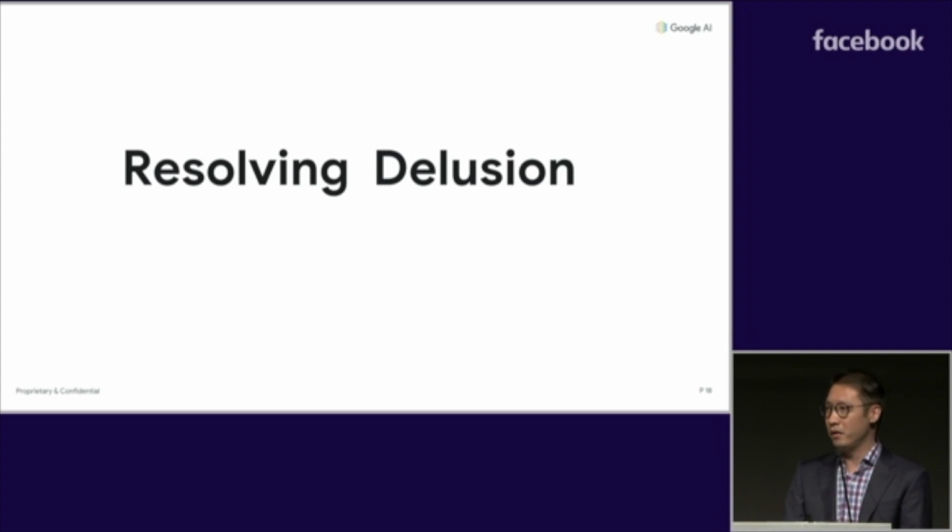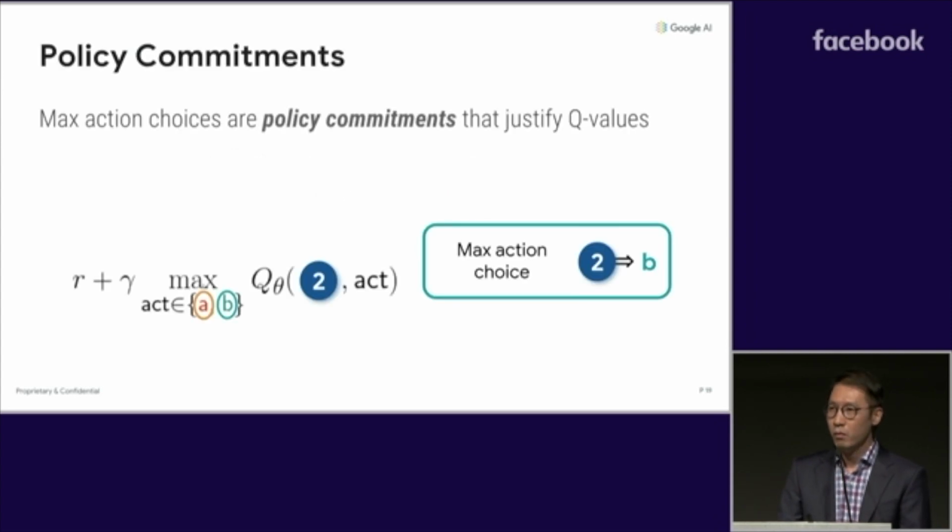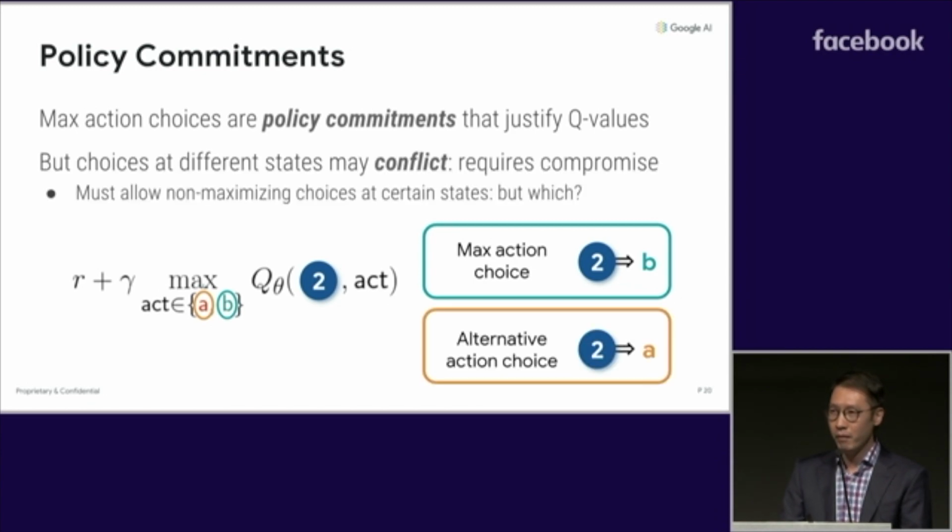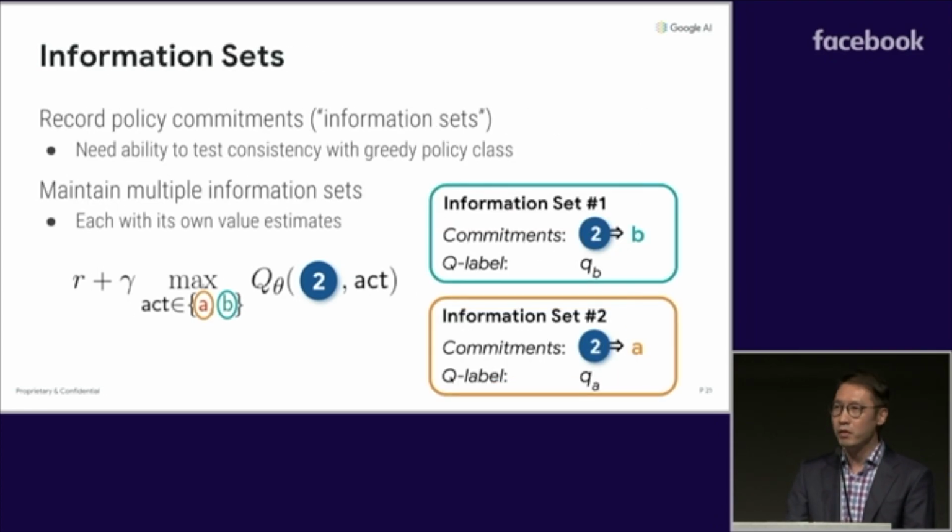So how do we prevent this from happening? Well, notice that whenever we make a max action choice to generate a Q label, we're implicitly making a policy commitment which justifies that Q label. But whenever we make a max action choice at one state, it may conflict with another max action choice at another state. Like in our example, we cannot do A and B in states 1 and 2. So as a result, in some cases, we may need to compromise and select action choices to generate the Q labels, which are non-maximal. To do this, we need to do two things.